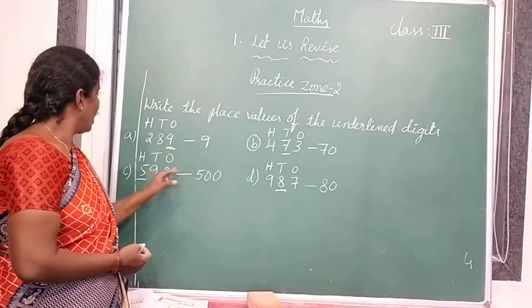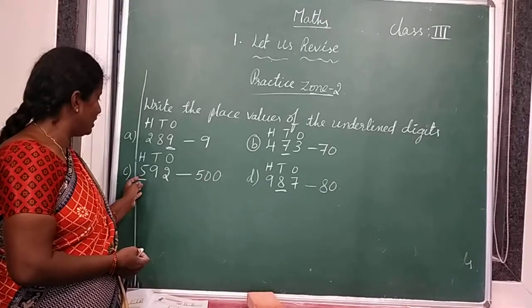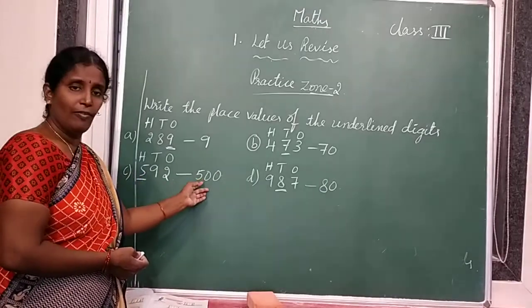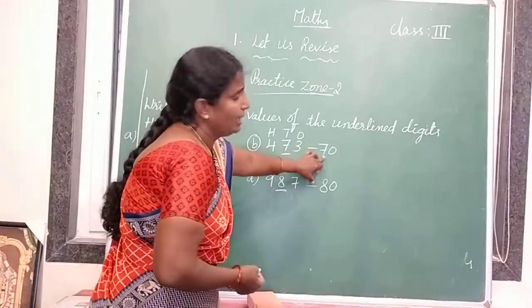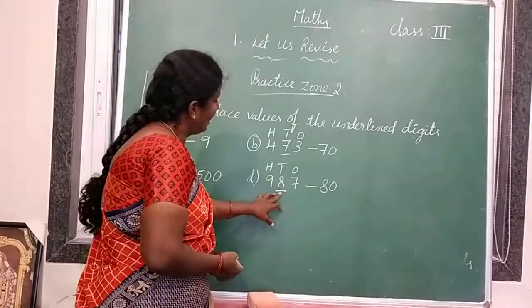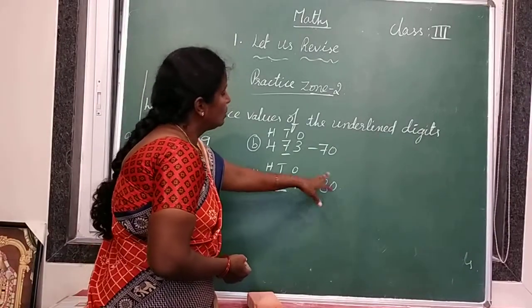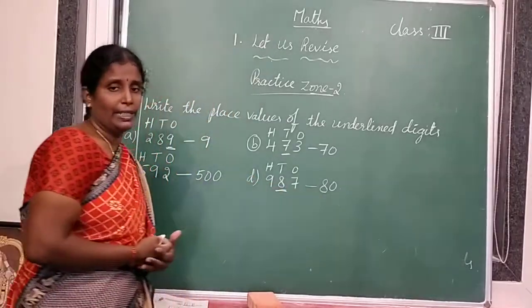Here 5 is in hundreds place, so its place value is 500. Here 7 is in tens place, so its value is 70. Here 8 is in tens place, so its place value is 80.